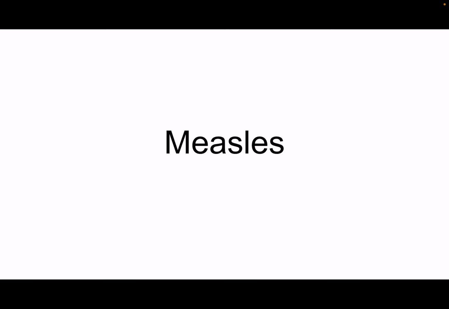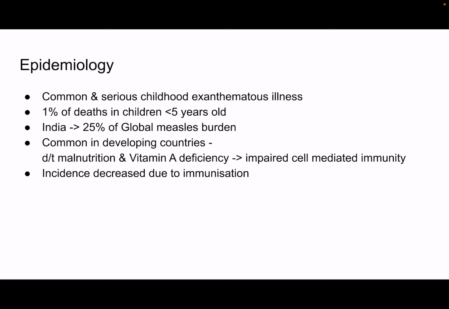In this video, we're going to see about measles. Epidemiology. Measles is a common and serious childhood exanthematous illness. It contributes to 1% of deaths in children less than 5 years old, and India contributes to 25% of global measles burden. It is common in developing countries due to malnutrition and vitamin A deficiency, which causes impaired cell-mediated immunity. The incidence of measles has decreased due to immunization.